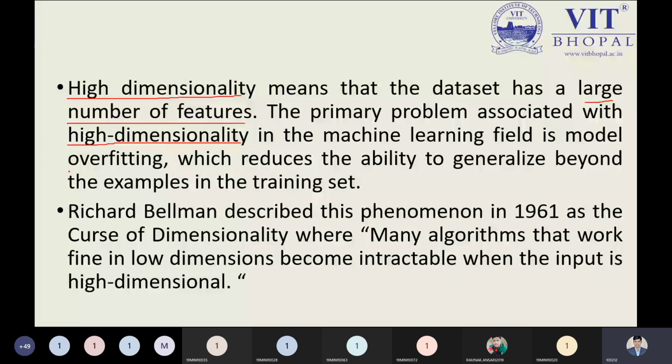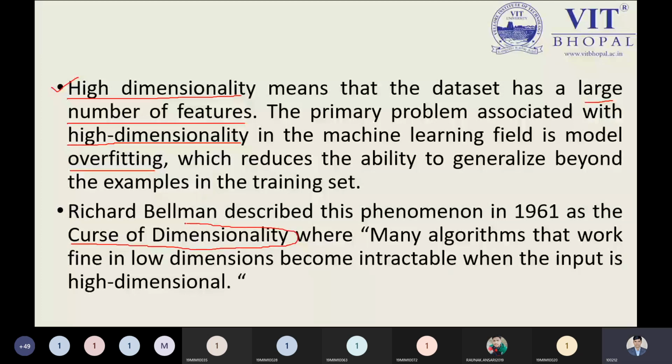Okay, so as I told you, this point we already discussed, so we will not go through this part again in a deep manner. Now, when talking about the more theoretical portion, that is the curse of dimensionality. This is the point you are required to keep in mind. What is meant by the curse of dimensionality?